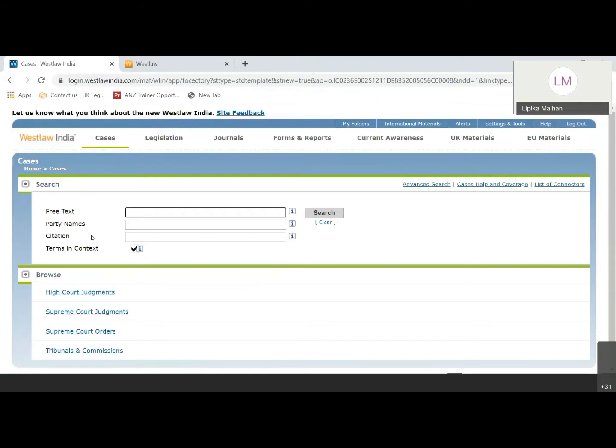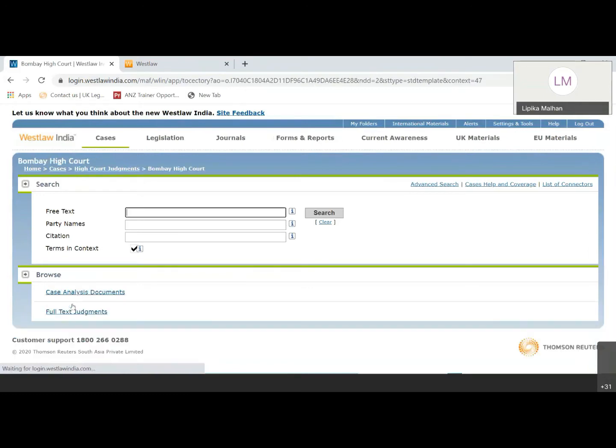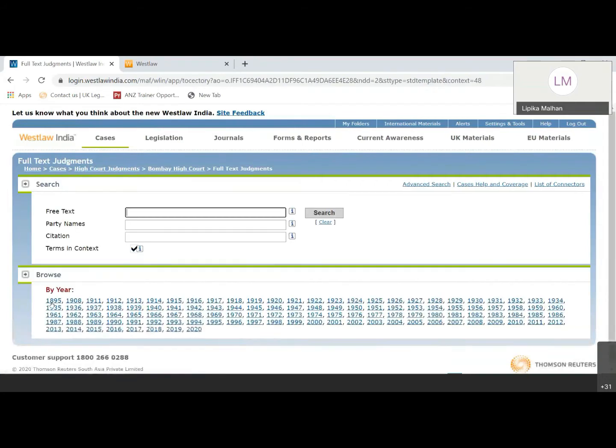Now, if I just want to look at Bombay High Court judgments, I'll go to High Court judgments here. I can select Bombay High Court from here, and just click on full text judgments. This will give you a year-wise bifurcation of all the judgments listed here. From the beginning till date, you will find all the judgments in Bombay High Court categorized year-wise at the bottom in the browse section. So you can just read through the data also, in case you're willing to go through the judgments.